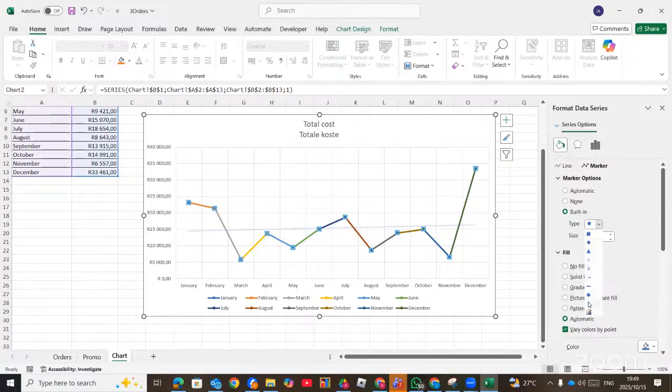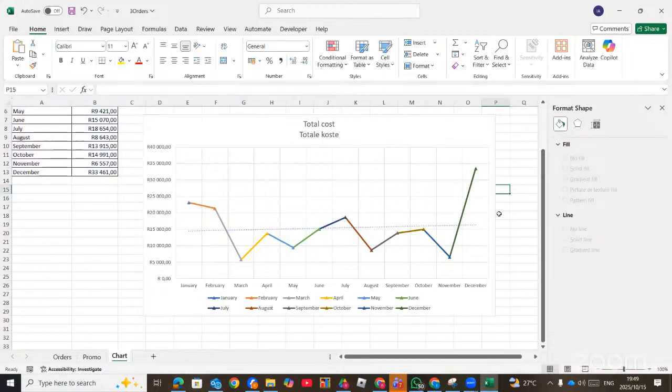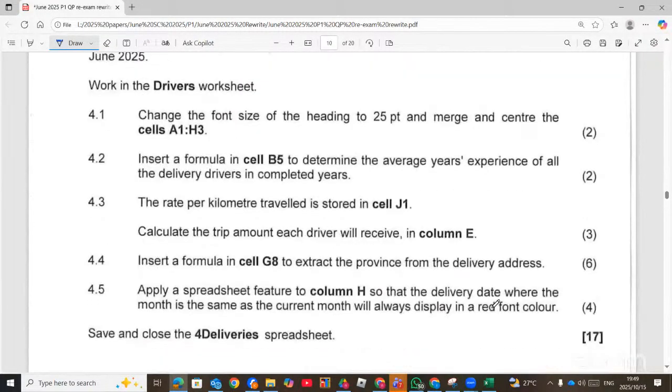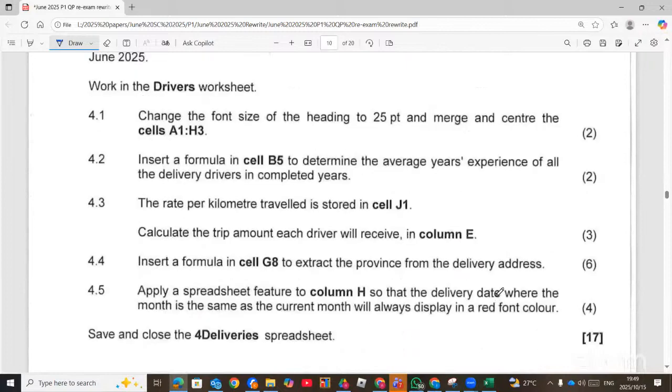Like here, you can have the plus, you can even have a picture as a marker. Now, this question wanted us to pick a triangle as our marker, right? So basically, this is how we needed to do it: put the triangle markers, and also change the points to 5,000, for 4 marks. Right, any other question for question 3? If not, we will move straight to question 4, which is a few questions, and then we move to database.